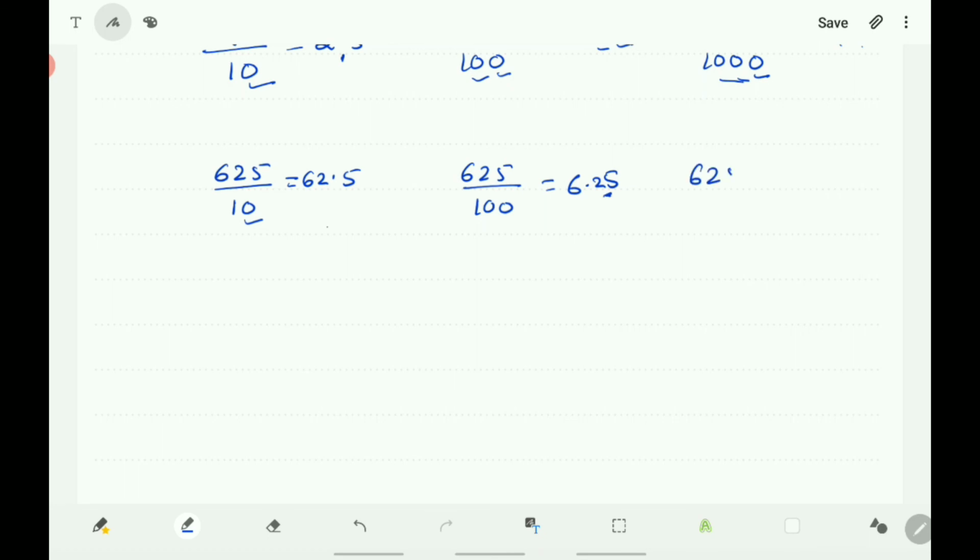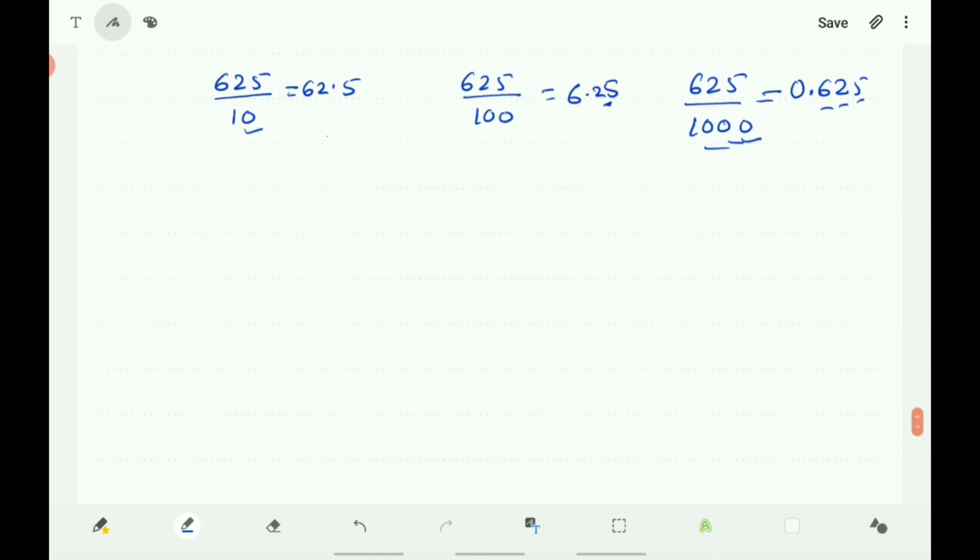Next, 625 by 1000. Here it is very simple. 1, 2, 3 zeros are there. So the decimal point is here, 1, 2, 3 digits are there. Here the decimal point comes, that is 0.625. In this way, if the denominators are 10, 100, 1000 like this way, it is very easy to convert that into the decimal form.